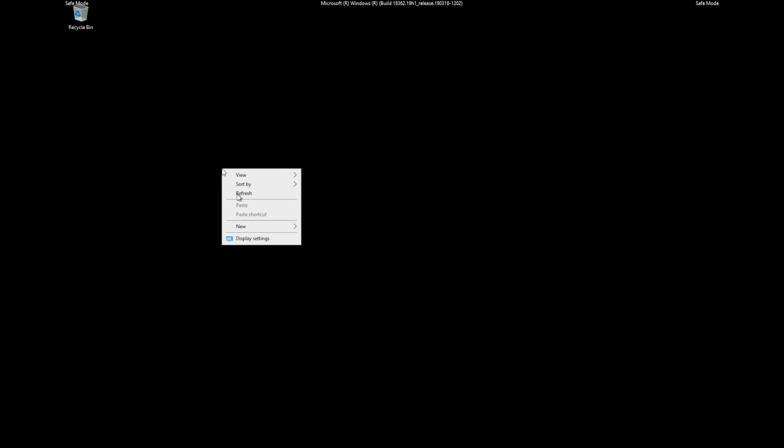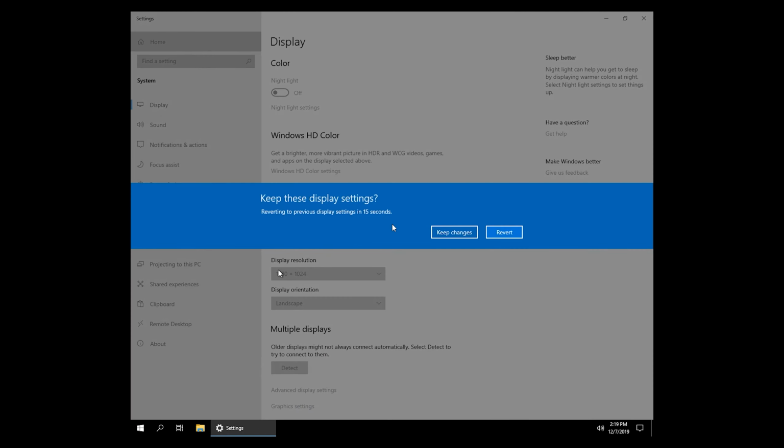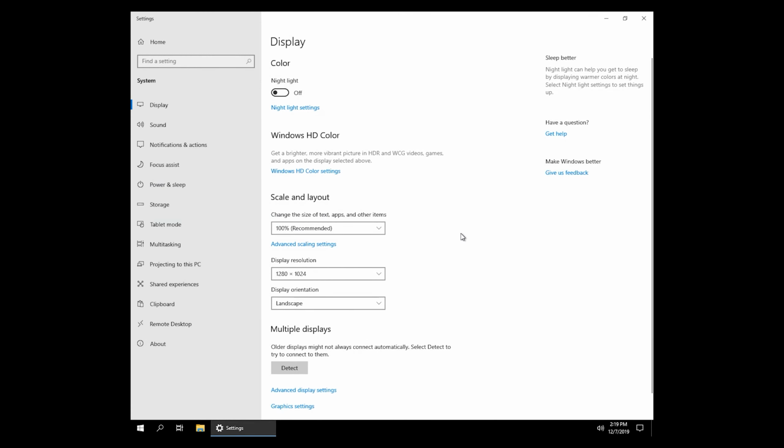The fifth cause is trying to set a wrong display resolution. Quite often, if you try to set a higher resolution than the monitor can support, the screen becomes black though the computer keeps on running. If the monitor doesn't switch to the resolution you need, boot the computer in the safe mode and try a lower resolution. After the restart, everything should work properly.